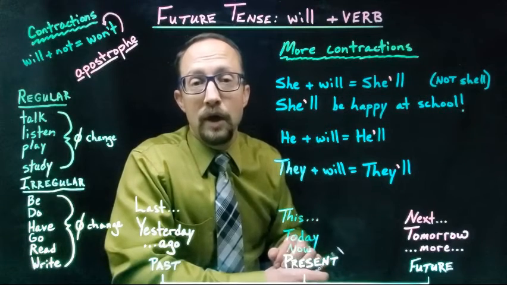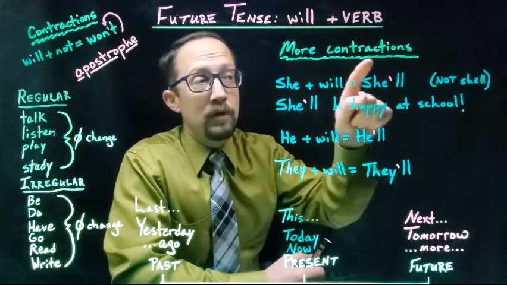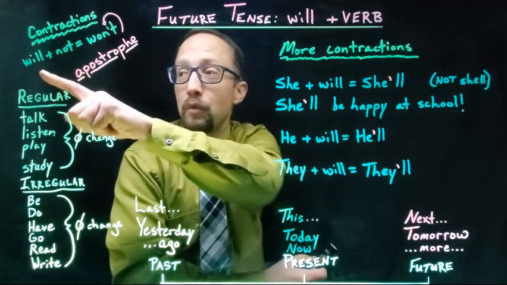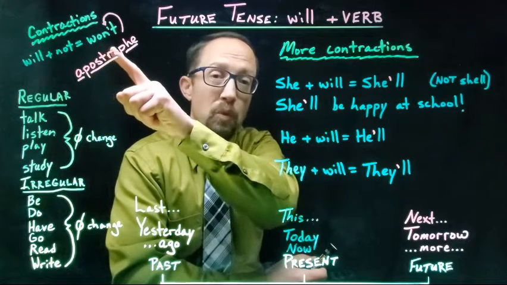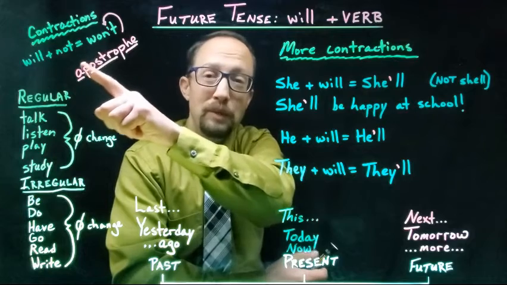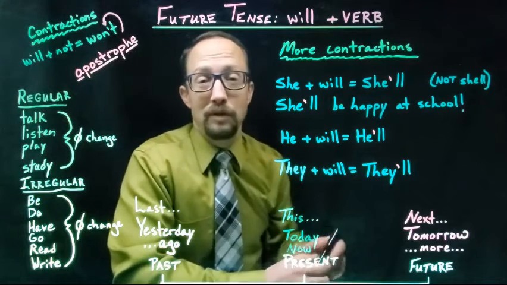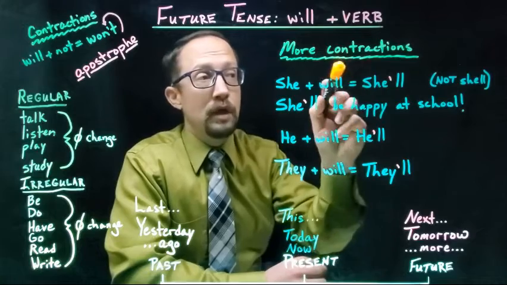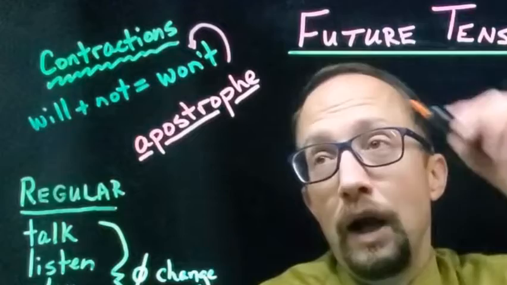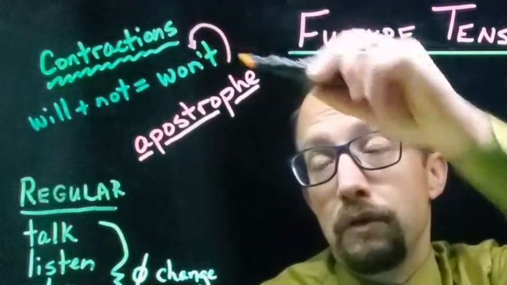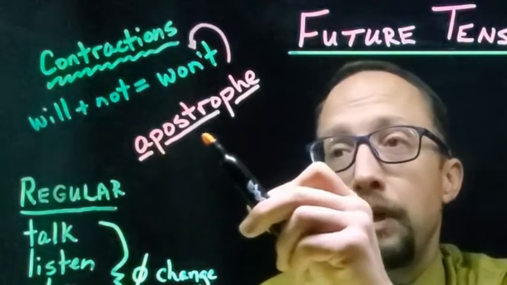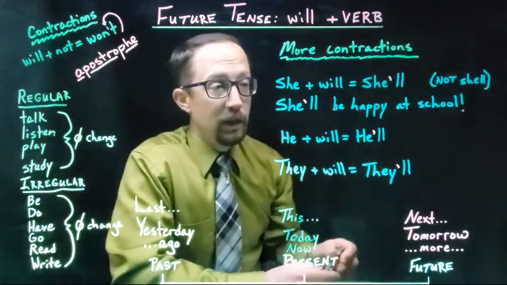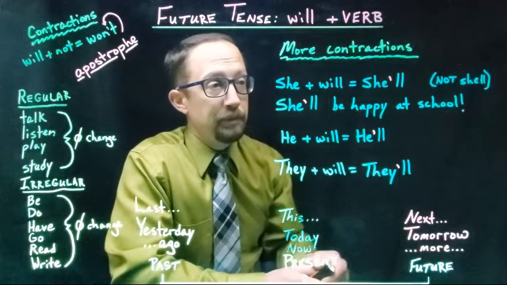Okay, let's try more contractions. So you already know this one, will plus not equals won't. This is probably the most common, the most popular. So remember, when you use a contraction, you have to have an apostrophe. You always need one. Okay, let's look at an example.